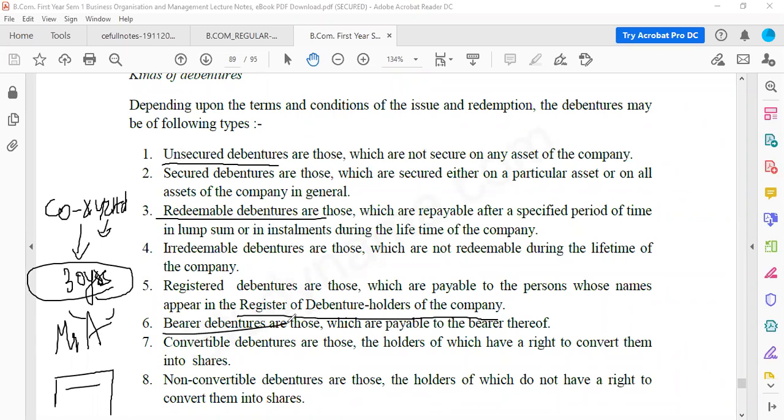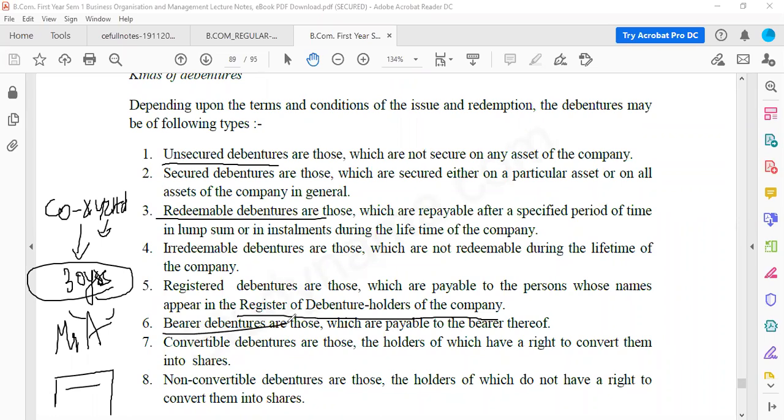Today, if I have the certificate, I will be the owner of the debenture. If tomorrow Janavi has the certificate, she will be the owner. Later, if Janvi gives that to Bharat, Bharat will become the owner. Then if Bharat gives that to Sharath, Sharath will become the owner. Like this, just by having the debenture certificate in hand, they become the owner of those debentures for as long as they have the certificates with them. So that is the bearer debenture. Clear?